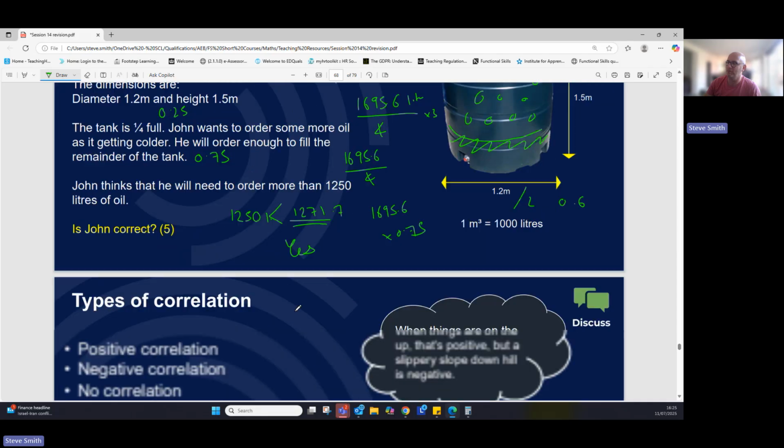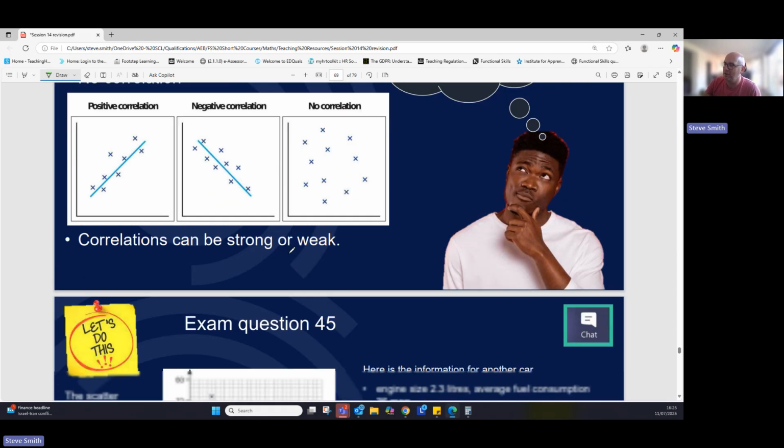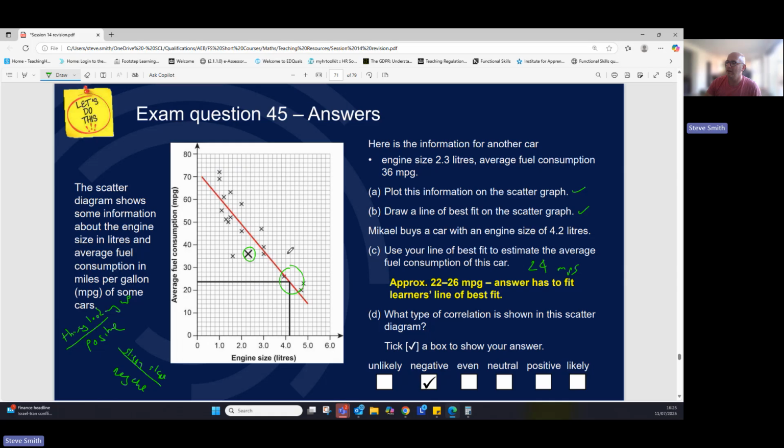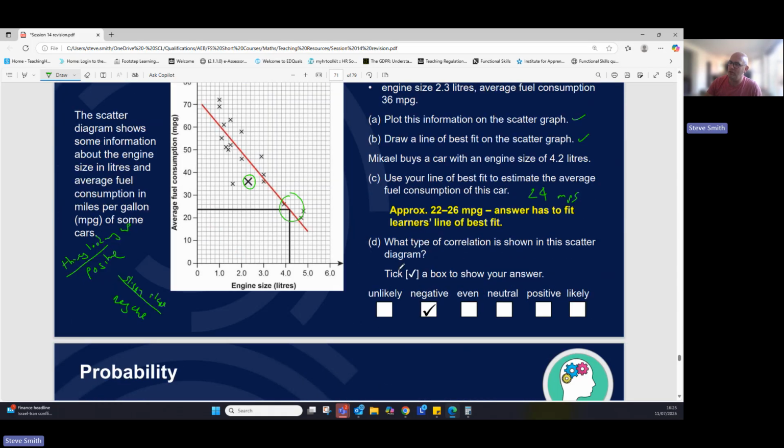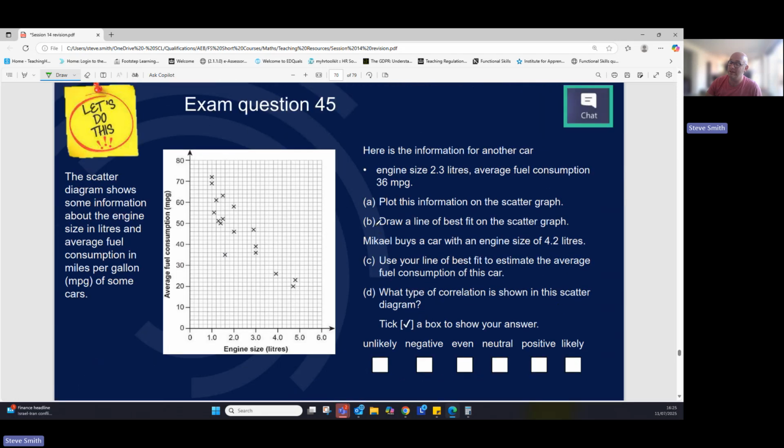Okay, and that brings us up to the questions we were doing the other day, because we worked backwards on this question. I wondered why it had given me all the answers. It's because on this question, it didn't give me the answers. So if you're happy to have a look at this one, you would do the line of best fit. And again, remember there are parameters. It's got to be looking like it's hitting as many or as close to as many of the crosses as you possibly can. So that one's a bit of an anomaly, so I would definitely stick to those.